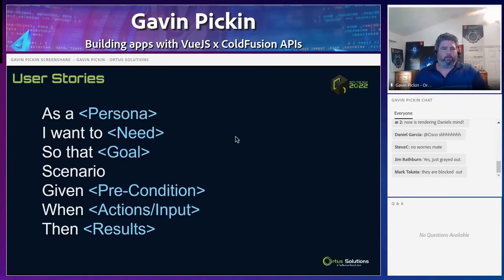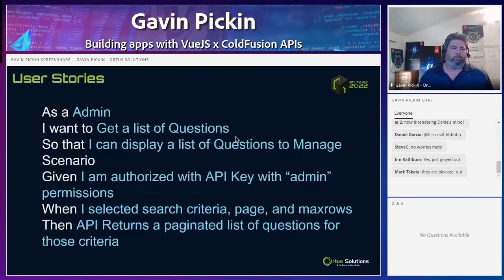So user stories are kind of important, and again, more in that planning session, but basically we want to use something like this: as a person, I want to need, so that's the goal scenario. Given precondition, when actions, inputs, then results. So when we're using this to plan our app out, we can do something like this. As an admin, I want to get a list of questions so that I can display a list of questions to manage. Given I'm authorized with an API key with admin permissions, when I select a search criteria, page and max rows, then the API gives me a paginated list of questions for those criteria.